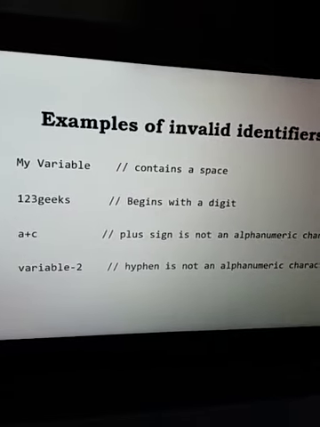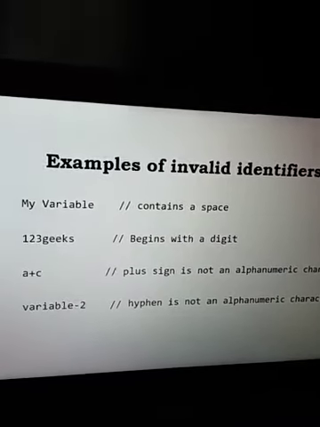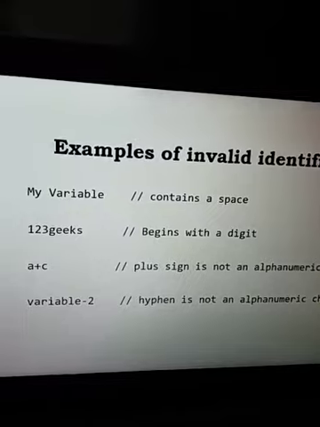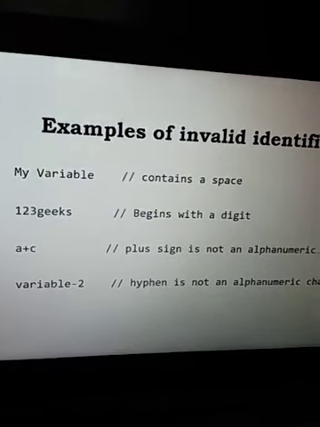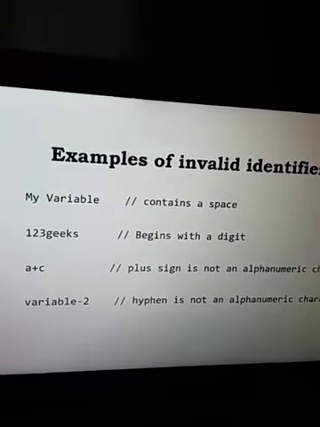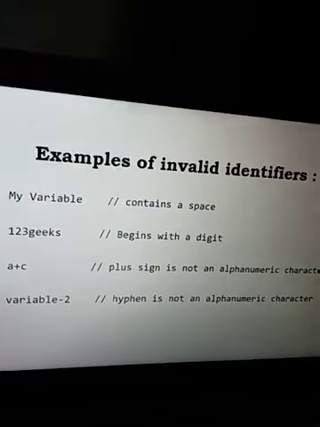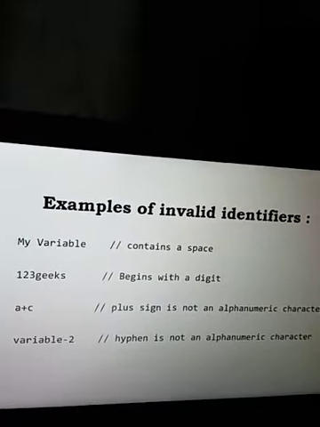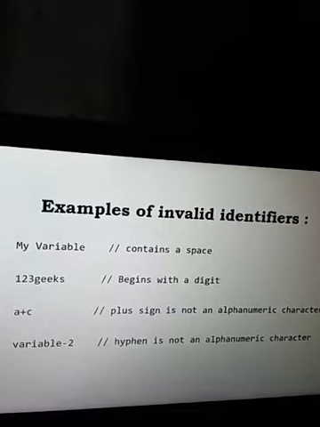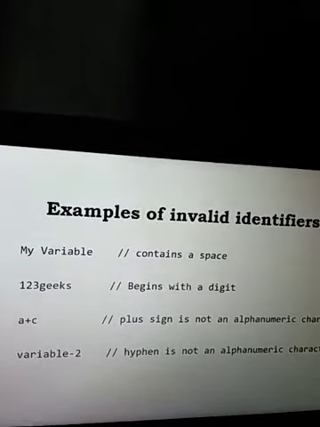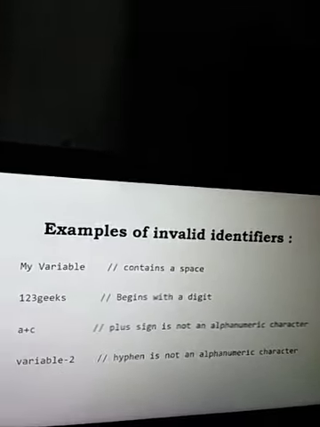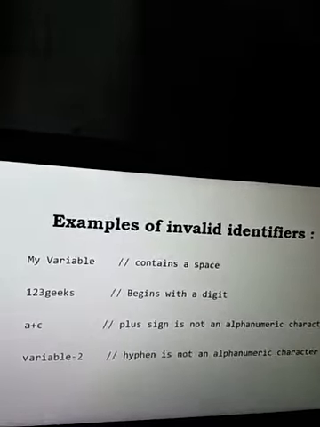Some invalid examples for identifiers are these. The first one has a space, that is not permitted. The second begins with a number, it is also not permitted. The third one includes a plus operator, which should not be given while defining the name of a variable. And a hyphen given as a part of a name is also not permitted.